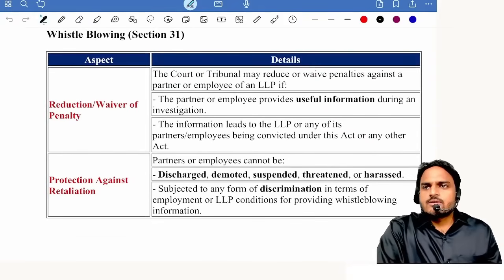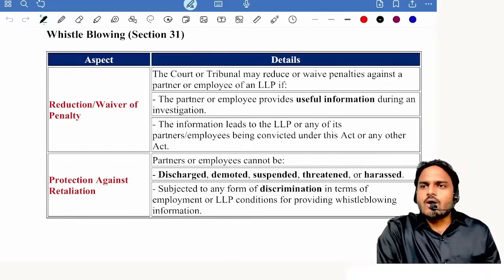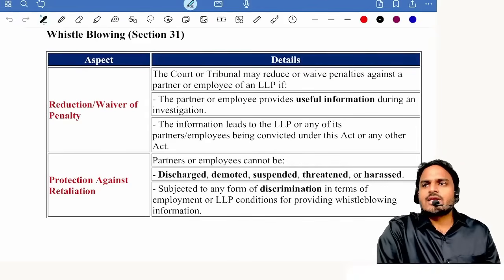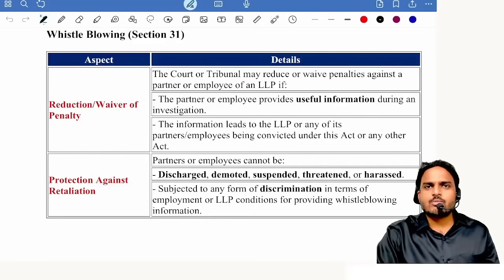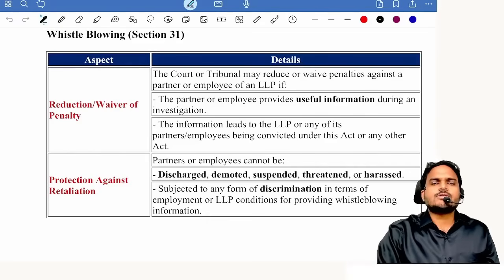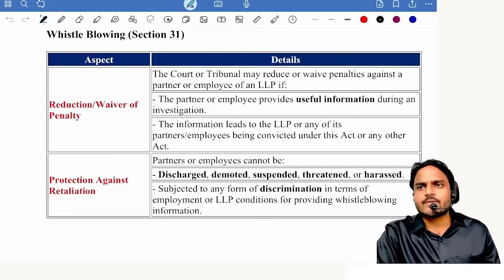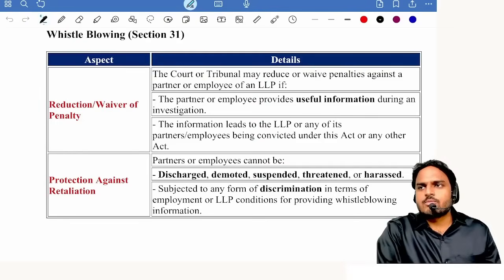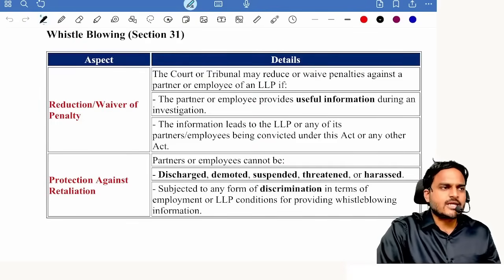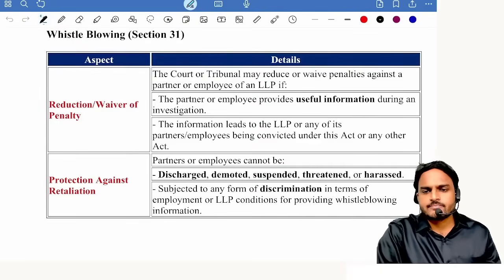My question is, is whistleblowing applicable to all LLPs or all LLPs except small LLPs? For all LLPs, the whistleblowing concept is applicable. So under whistleblowing, we are giving protection to whom? The whistleblower. Understood? And we are also giving privileges to the whistleblower. What privileges? Reduction in punishment or waiver of punishment.